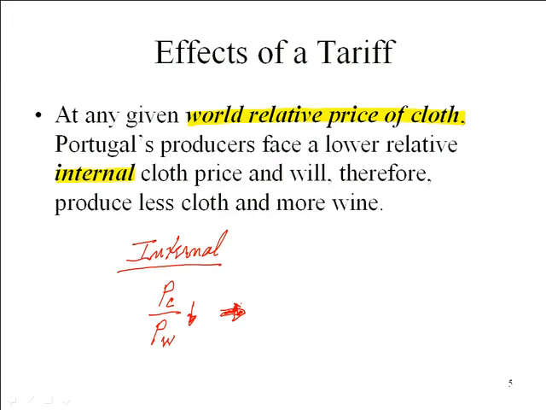Let's think about output. What we should see is that the supply of cloth should fall and the supply of wine should increase. If domestic prices are rising because we're holding out some imports, from an economy perspective we want to produce more wine. In order to produce more wine, we have to produce less cloth. Remember, we're operating along our production possibilities frontier. So we're increasing the supply of wine because of the higher price associated with it. Why do we have a higher price?